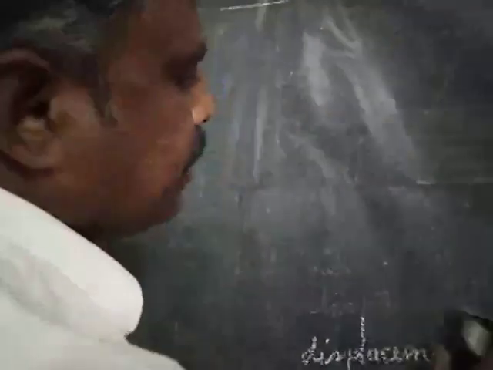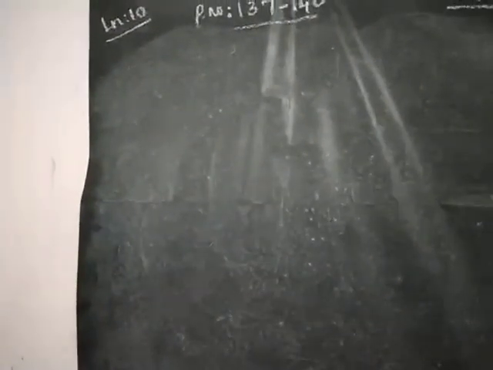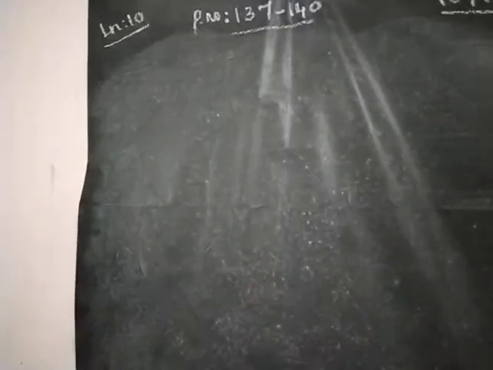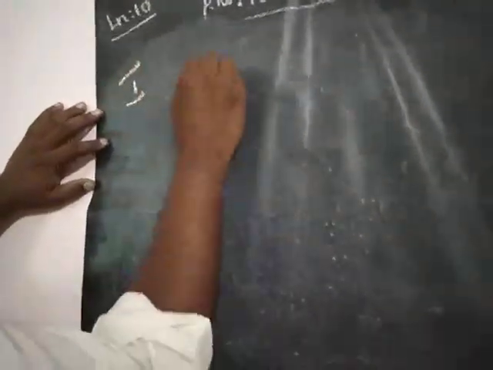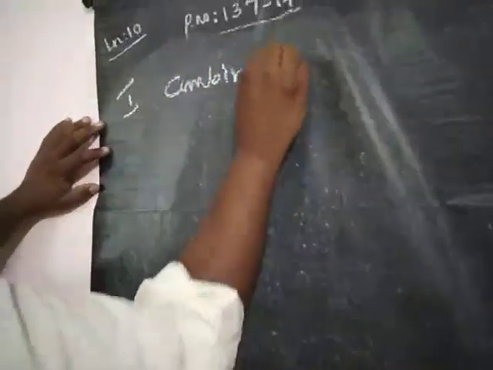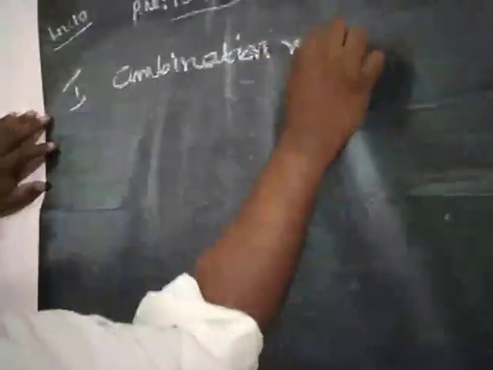What is meant by combination reactions? When one or more reactants combine to give one new substance or new compound, that type of chemical reaction is called a combination reaction. A combination reaction is a reaction in which two or more reactants combine to give a new compound.